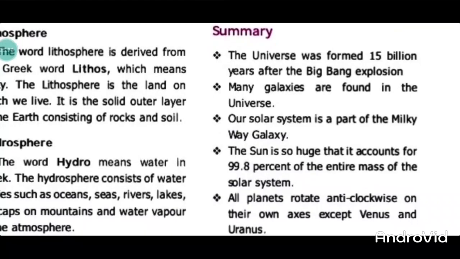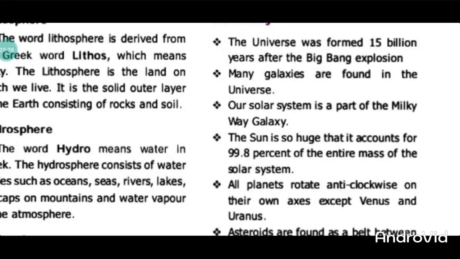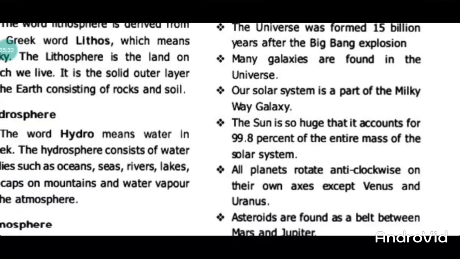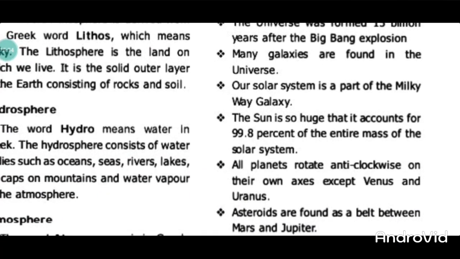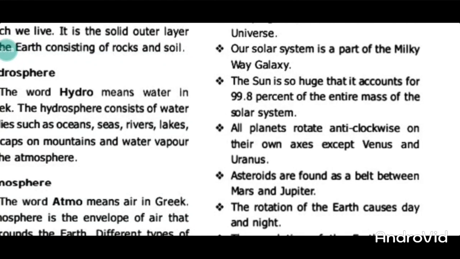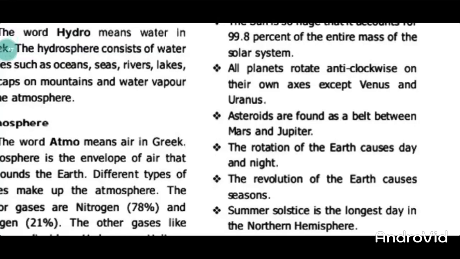The universe was formed 15 billion years ago after the Big Bang explosion. Many galaxies are found in the universe. Our solar system is a part of the Milky Way galaxy. The Sun is so hot that it accounts for 99.8% of the solar system's mass. All planets rotate anticlockwise on their axes except Venus and Uranus.